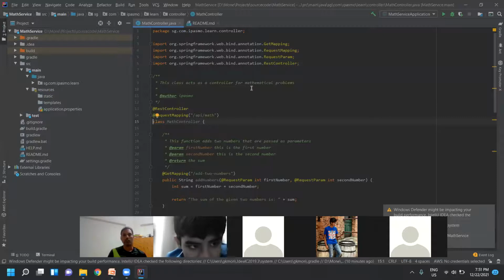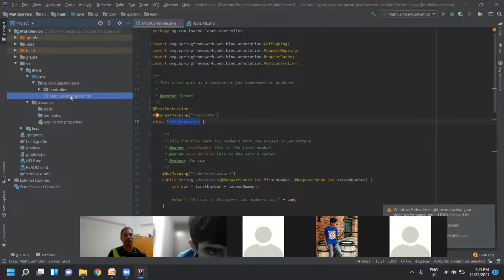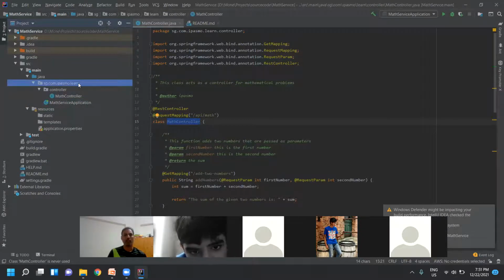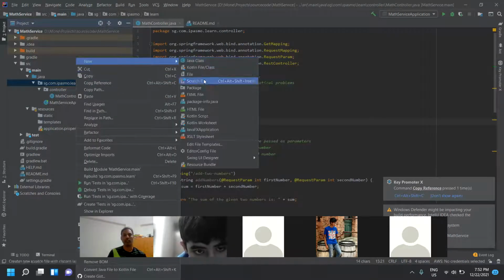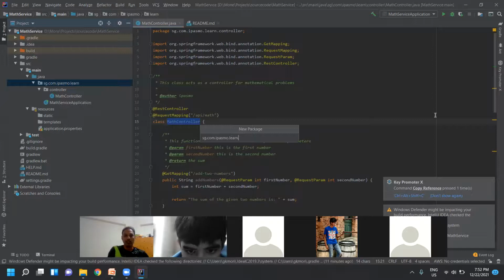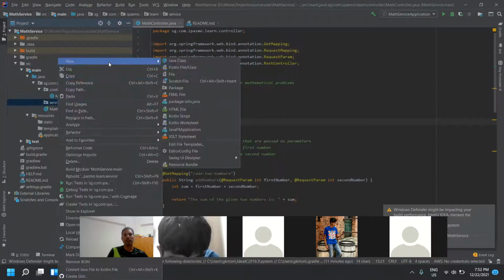Like, so where is this class located? Controller, right? You see here, it is in the controller. Suppose, let me create another package here. Okay, in the service, I'm going to create one more class.